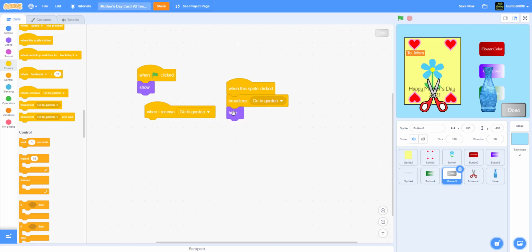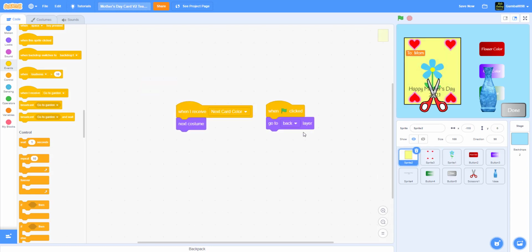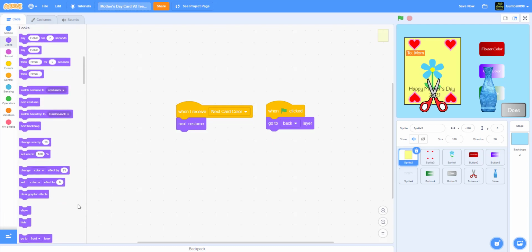Oh, I already put that. When the sprite is clicked, no, wait. Oh, this is the done button, never mind. For the done button, we have to go to the card and then we will start working up from there. So card, it'll go to the back layer, so show, and since we're in the garden, we added the show, so it will show.